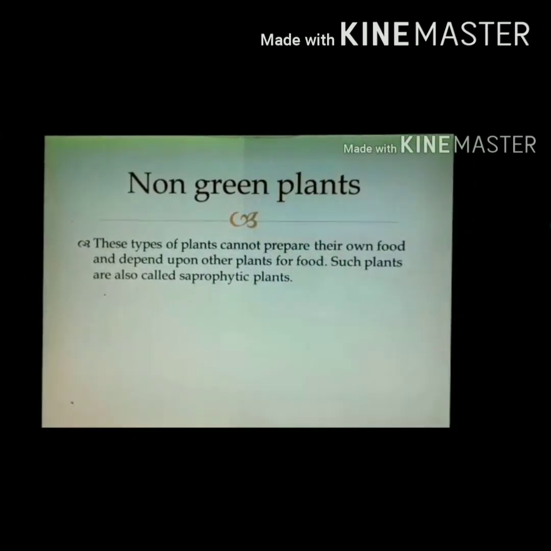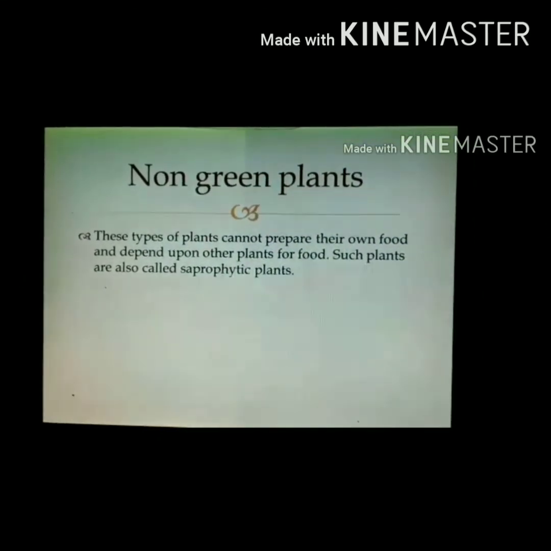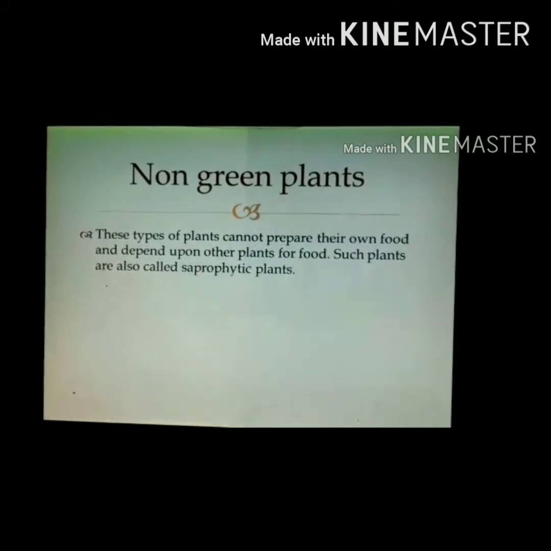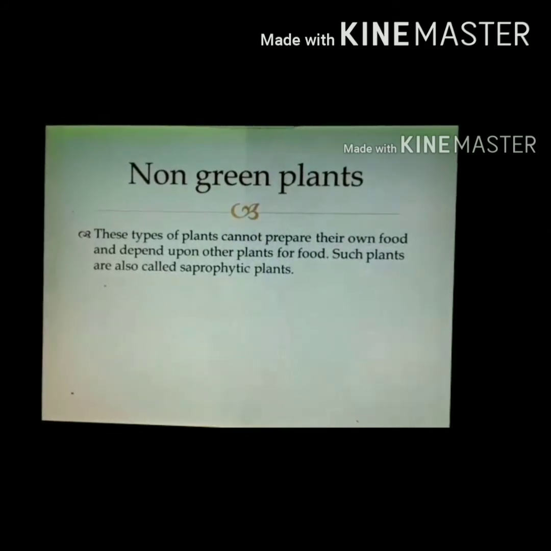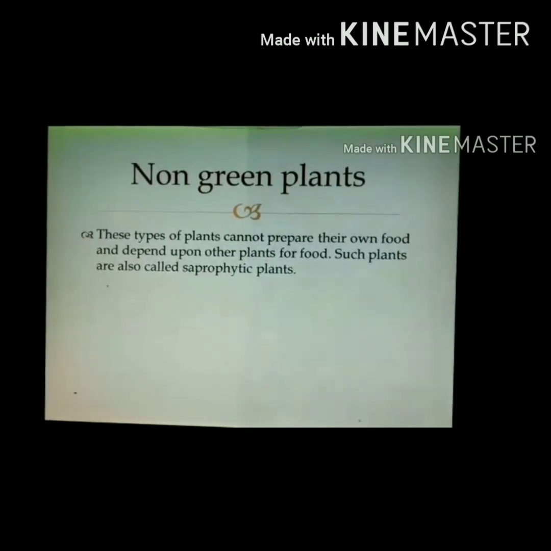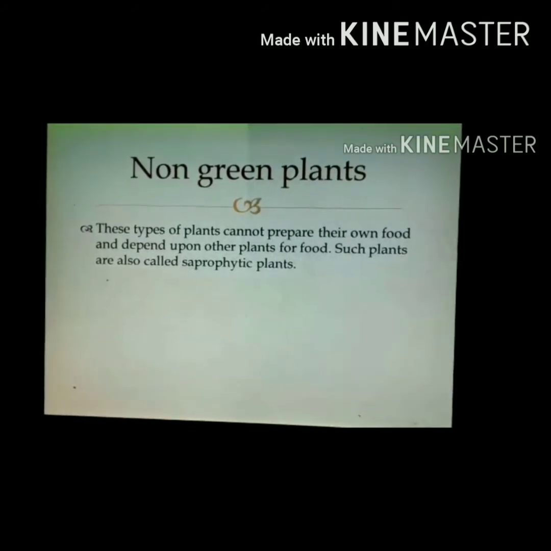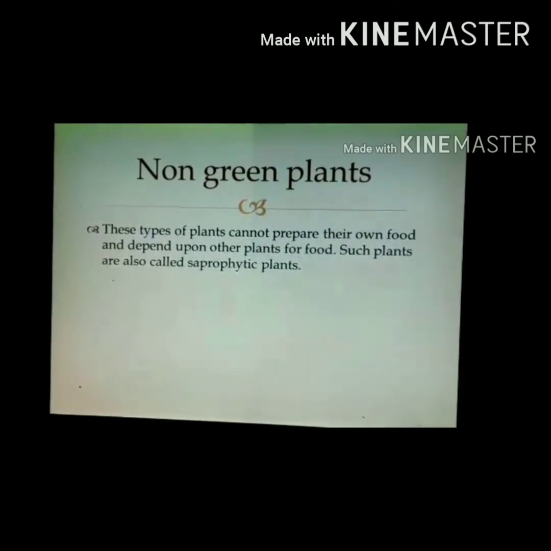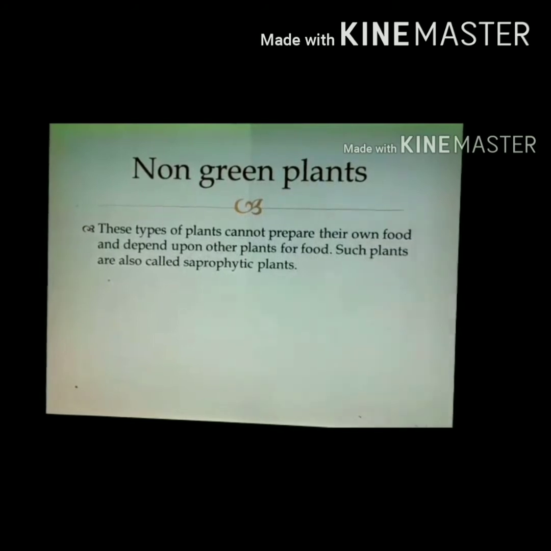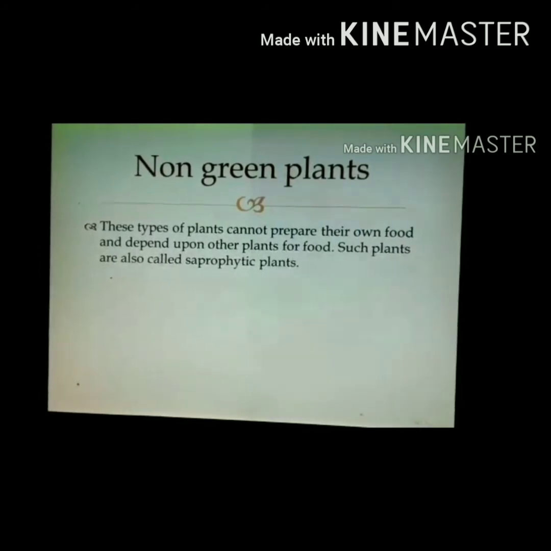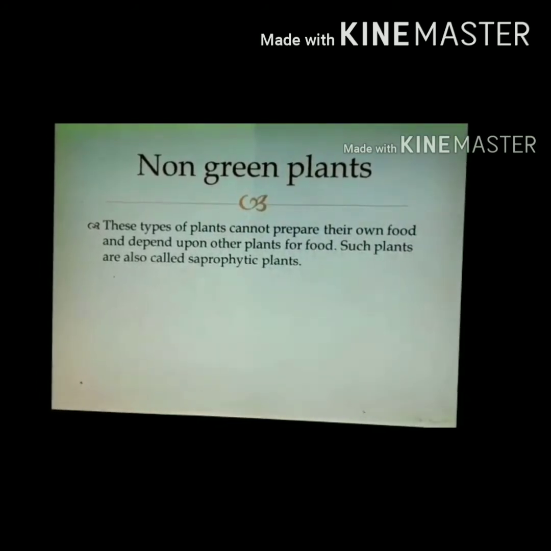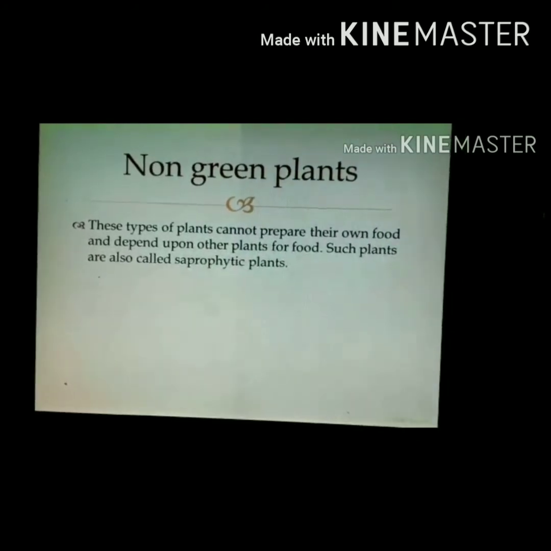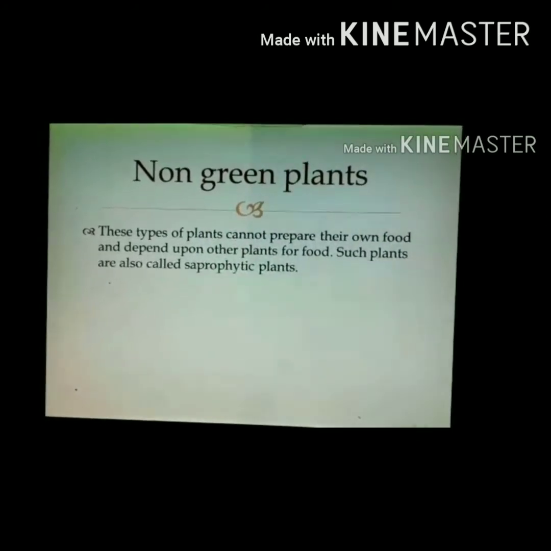In this slide we will discuss non-green plants. Non-green plants are the plants that cannot prepare their own food. By the name only we are able to recognize that these types of plant cannot prepare their own food, as they are not green. Plants get the color green because they have chlorophyll present in them, and chlorophyll is the essential component that is required for the preparation of food.